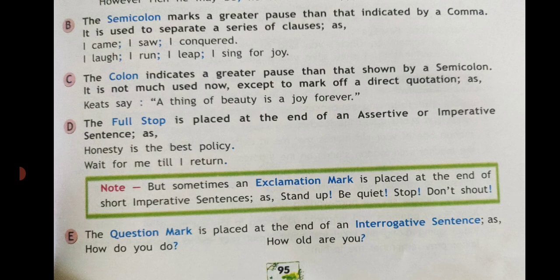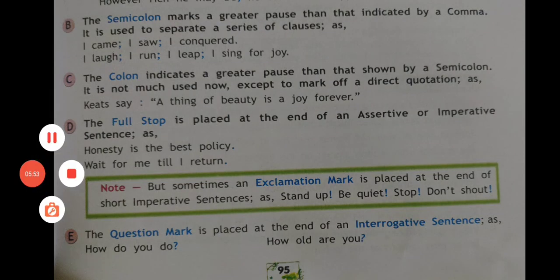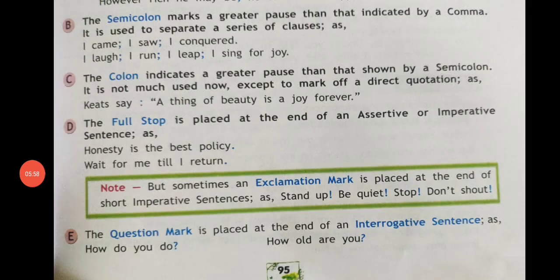Note, sometimes an exclamation mark is placed at the end of a short imperative sentence as, Stand up! Be quiet! Stop! Don't shout! The question mark is used at the end of an interrogative sentence as, How do you do? How old are you? The mark of exclamation is used after an exclamatory sentence as, Well done! What luck! How it rains! Look out!